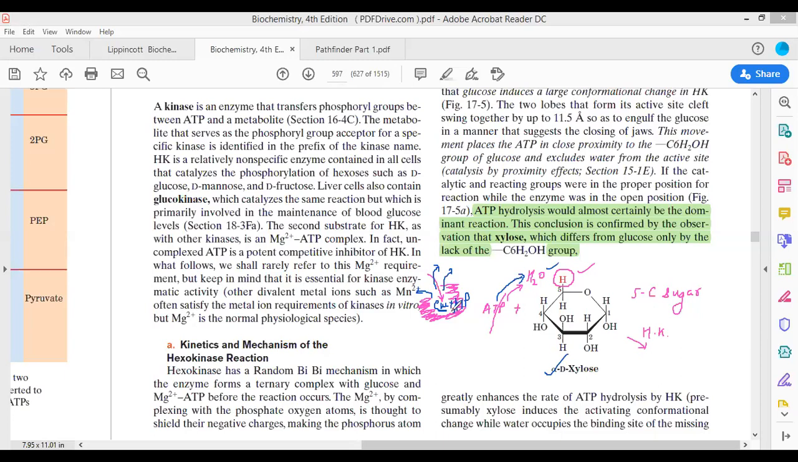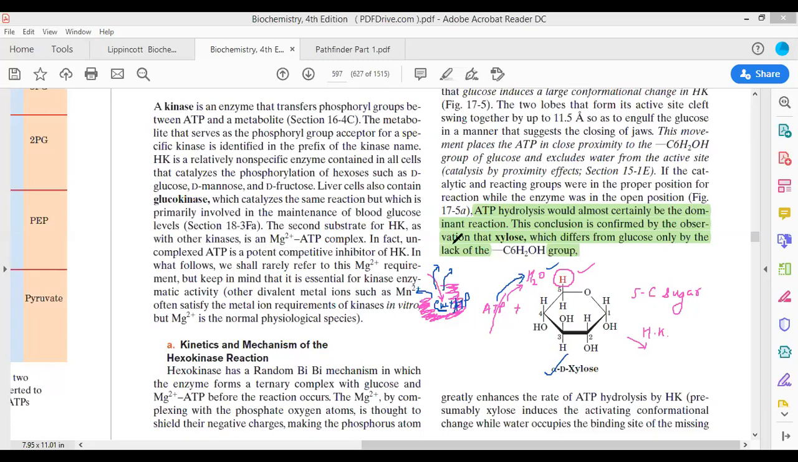If water will remain inside the active site of the hexokinase, then the ATP will transfer its phosphate to the water molecule. That is why this experiment clearly proves that the hexokinase active site has a perfect fit for glucose and ATP molecule.